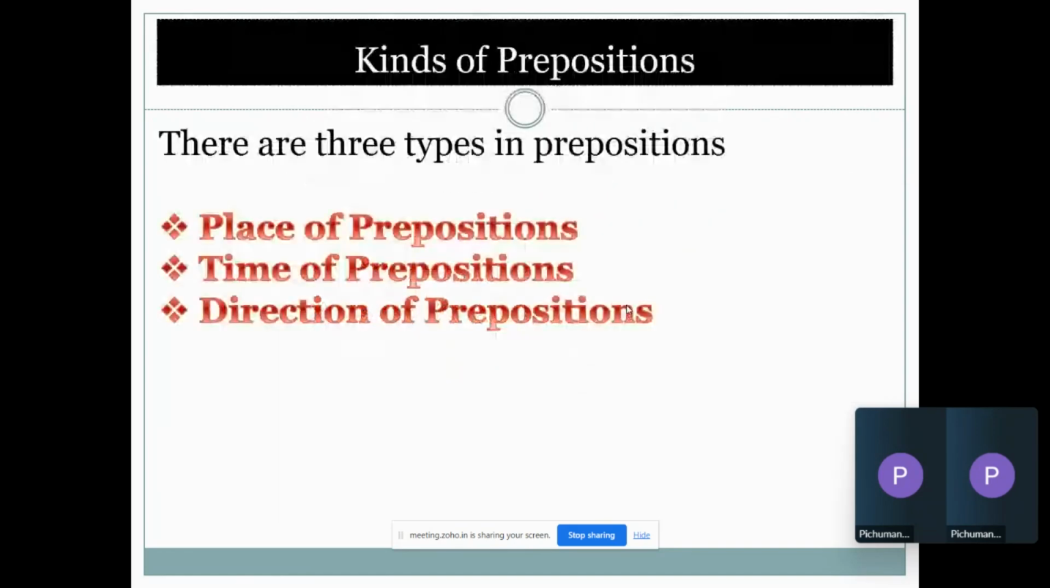Okay. So there are three types of prepositions. I want everyone to pay attention. There are three types of preposition: place, time, and direction prepositions. So some prepositions refer to the place, some might refer to the time and point, and some might refer to the direction. Okay, we will see examples of each.